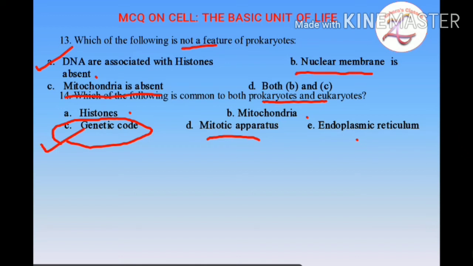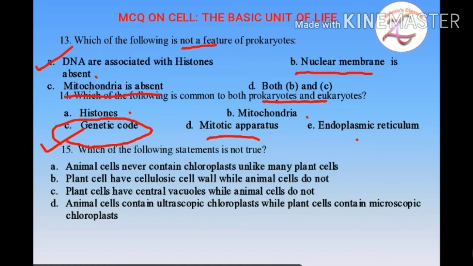Now coming on to the next question, that is, which of the following statements is not true? See, not true, so you have to read it clearly. A, animal cells never contain chloroplast unlike many plant cells. B, plant cells have cellulosic cell wall while animal cells do not. C, plant cells have central vacuole while animal cells do not.